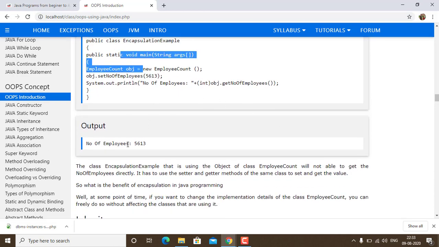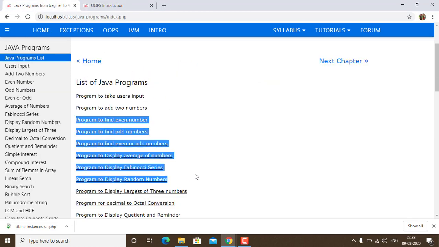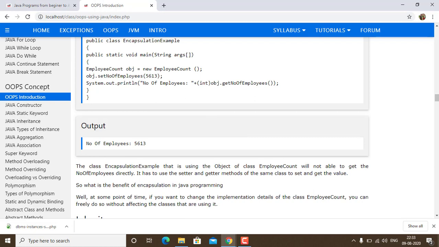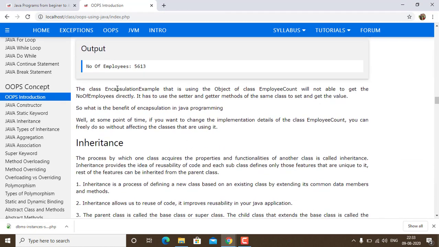Now running these projects, we have just the output of this. I will be showing you in my further tutorials how we run the projects. You can also check the entire list of the programs that we have. Now, a brief explanation about what the program was. The class encapsulation example, using the object of class employee count, will not be able to get the number of employees directly. It has to use the setter and getter methods of the same class to get the value.